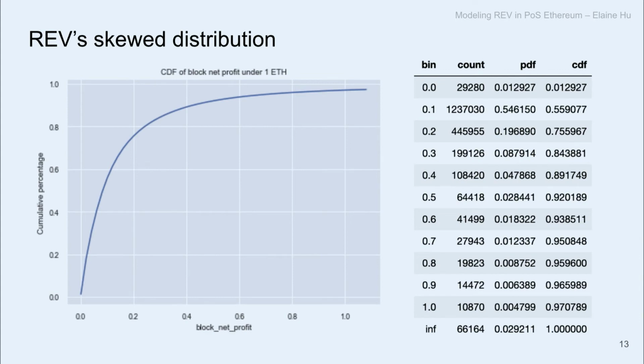So before we go into the model, let's have a look at what the REV we collected from the post-London fork data looks like. So from here, we see that actually more than 90% of the blocks have an REV of less than or equal to 0.5 ETH. And if you look at the lower end, it's around 56%, less than or equal to 0.1 ETH. So it seems like most of the REV are concentrated in the lower bucket.